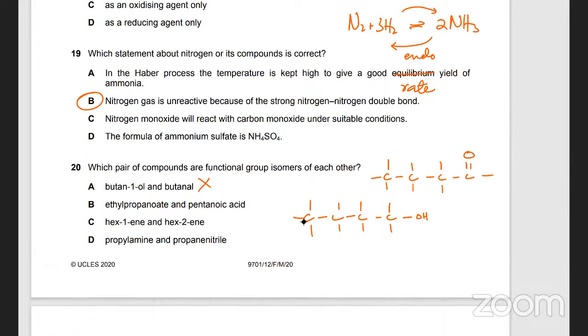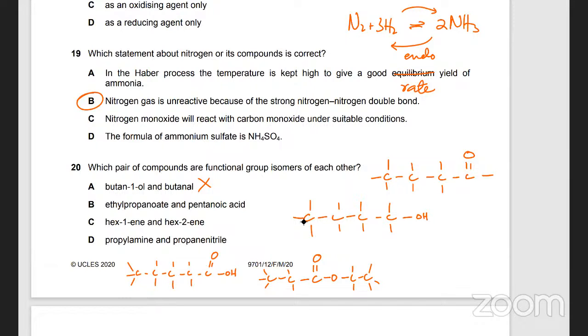Ethyl propanoate and pentanoic acid. Ethyl is this side, 2 carbon atoms. This would be 3 carbon atoms, propanoate. It's an ester. And pentanoic acid is 1, 2, 3, 4, 5 carbons.